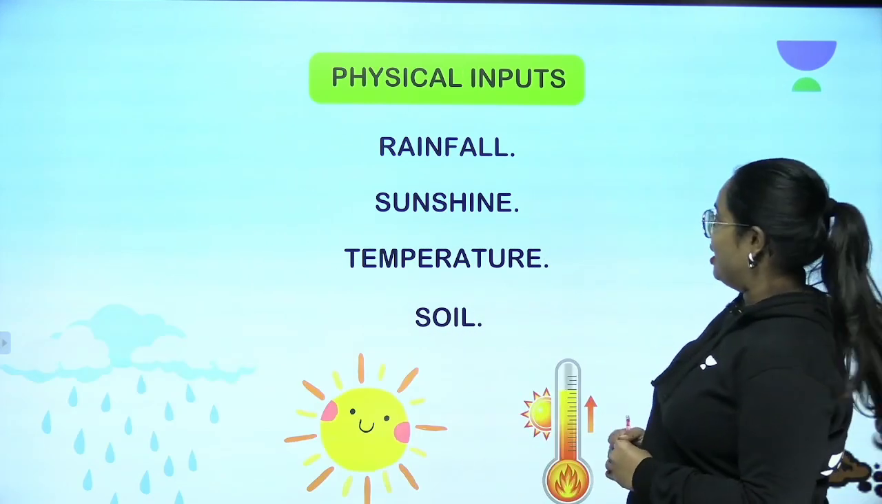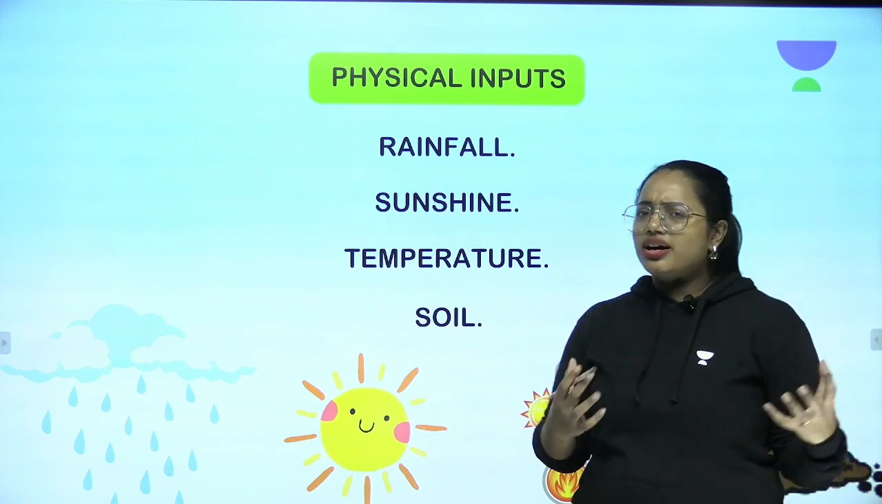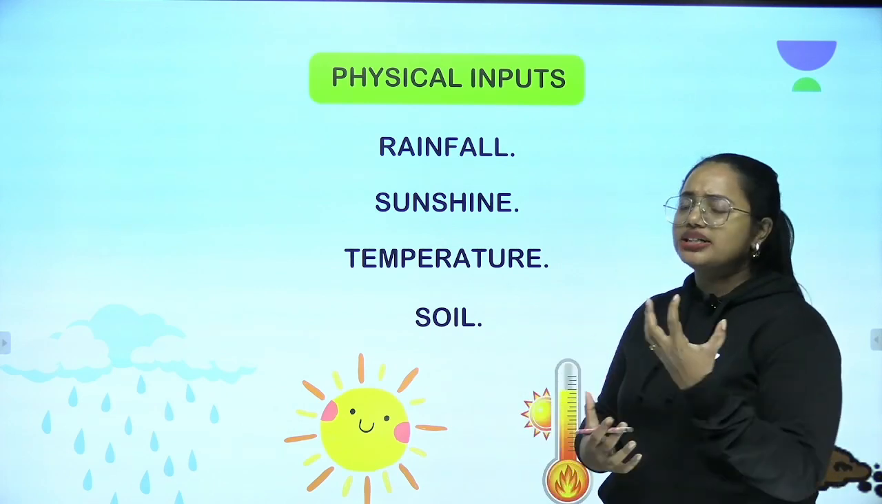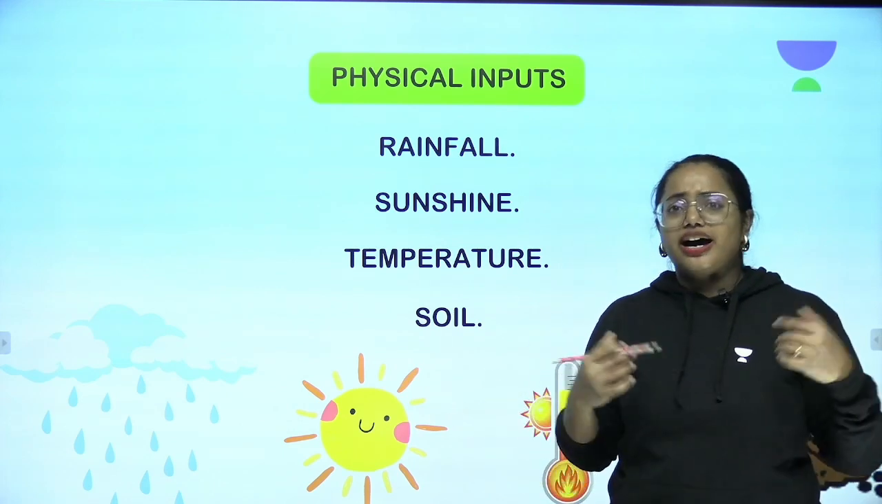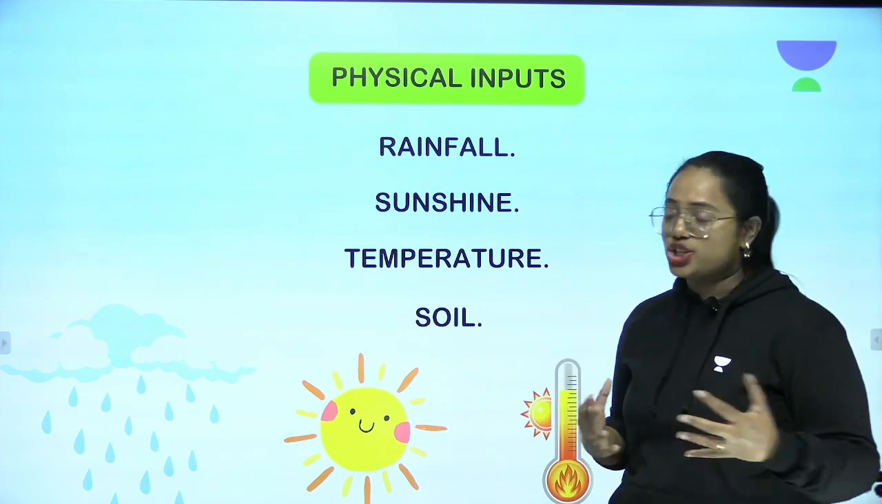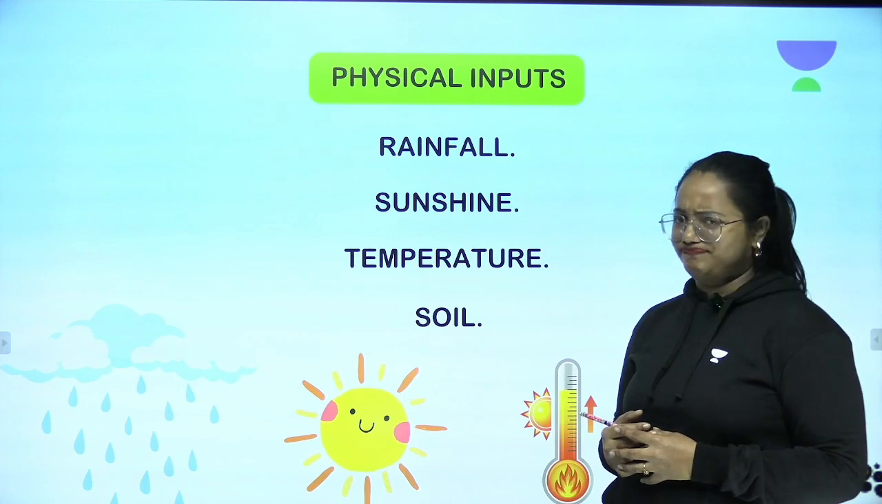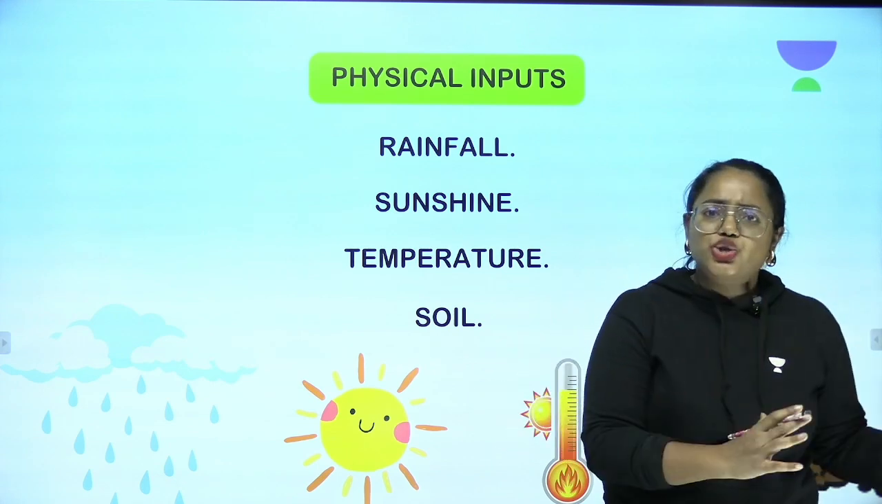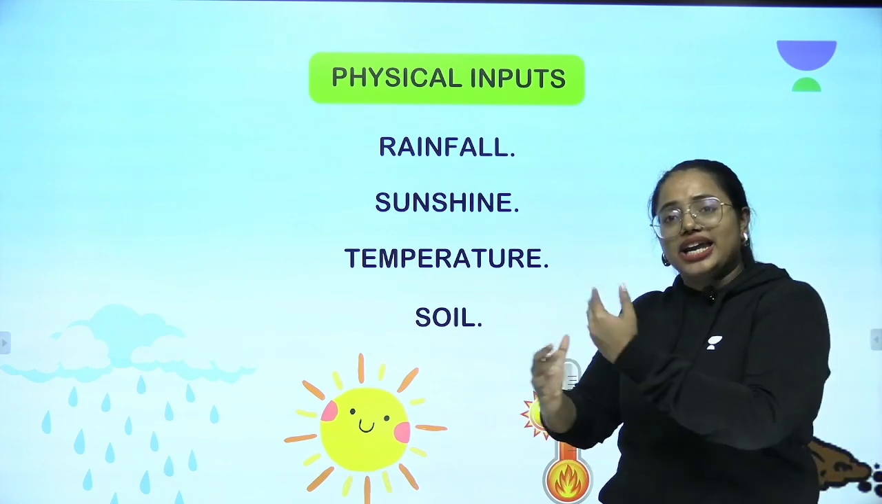I hope you're clear. And now we are going to learn about the next one, physical inputs. What are they? Oh, these are considered as naturally occurring factors which are not in our hands. Rainfall, sunshine, temperature, and soil. These factors also help in agriculture.